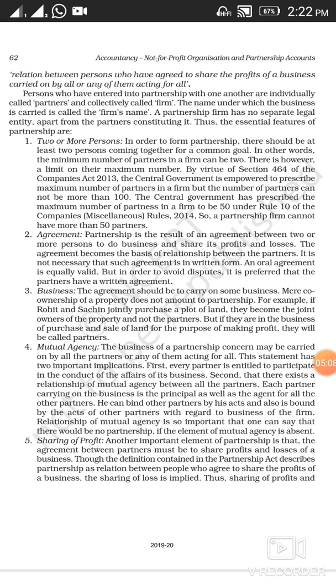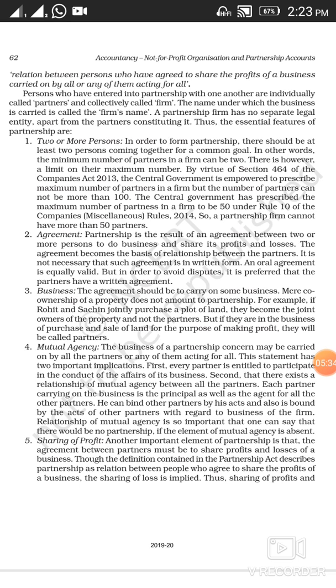Fourth, mutual agency. As I've told you, this partnership form of business will be carried on by all, or any one may act for all. It means that every individual in the partnership is the principal, meaning he may act on his own, and is the agent for the others.